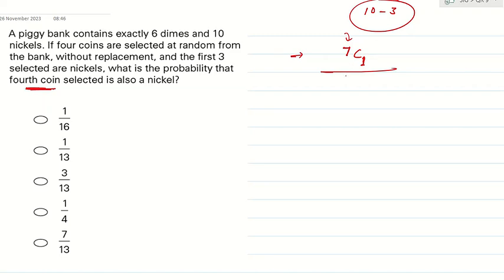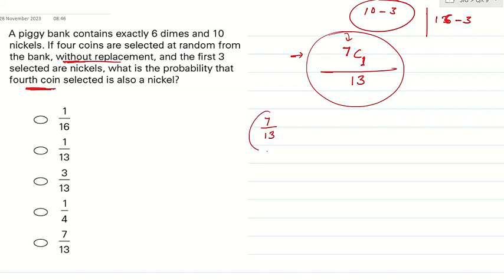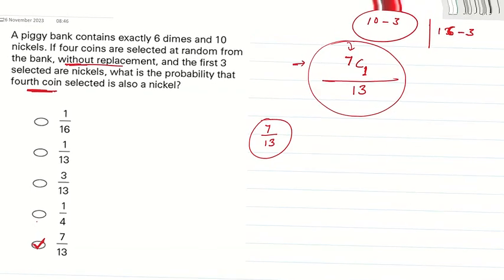Total how many? 13. Why 13? Because the total is 16, and 16 minus 3, because 3 are already removed and we are not putting back any other coin. Without replacement is what it talks about. So the total will be 13, right? My answer is 7 by 13. Good questions, right? Very easy but tricky questions. Make sense? Should I go to the next one? Let's try this question.